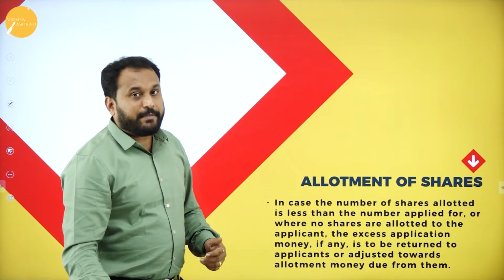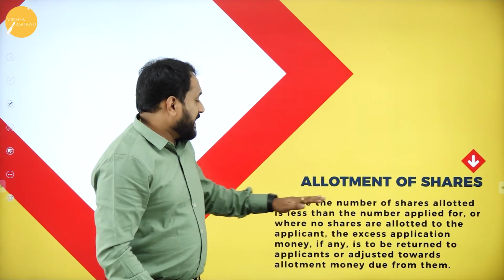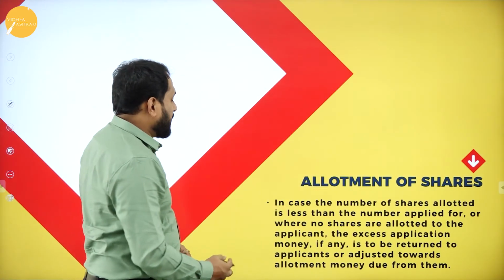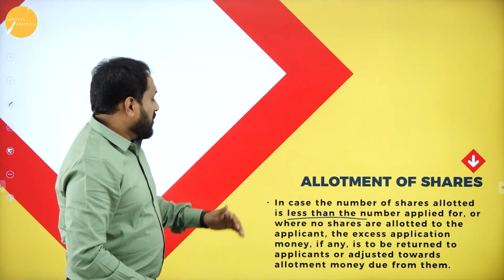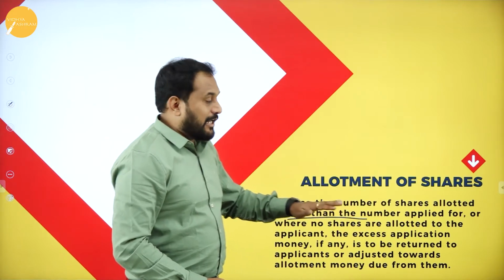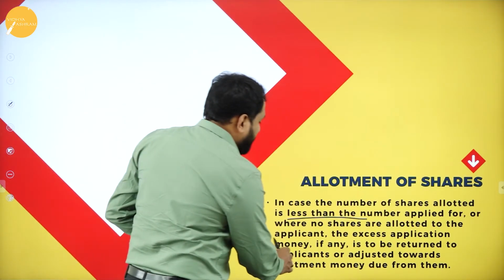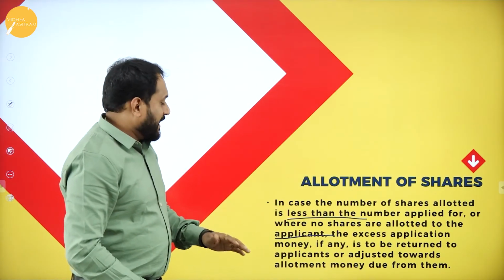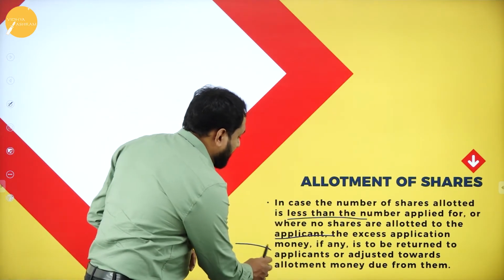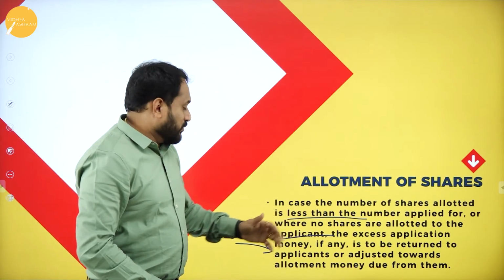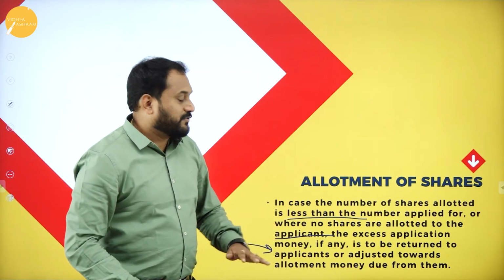Next one is allotment of shares. In case the number of shares allotted is less than the number applied for, or where no shares are allotted to the applicant, the excess application money, if any, is to be returned to the applicants or adjusted towards allotment money due from them.